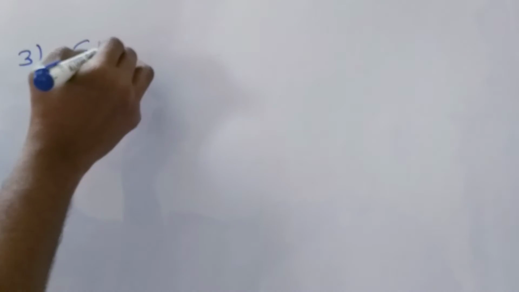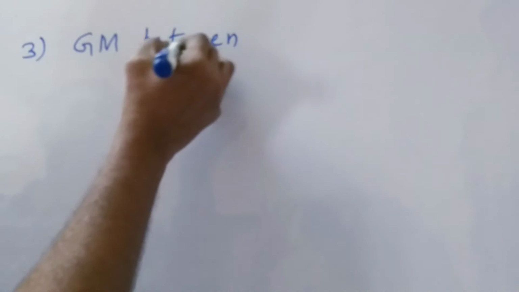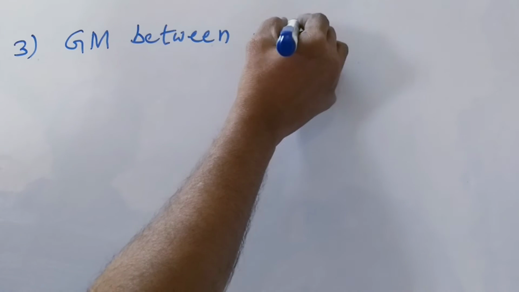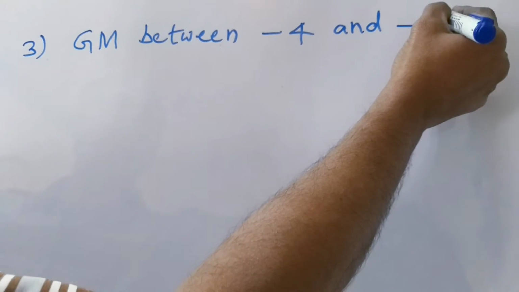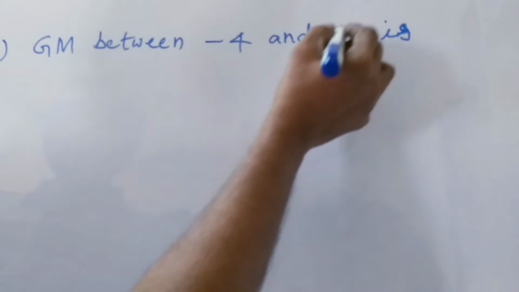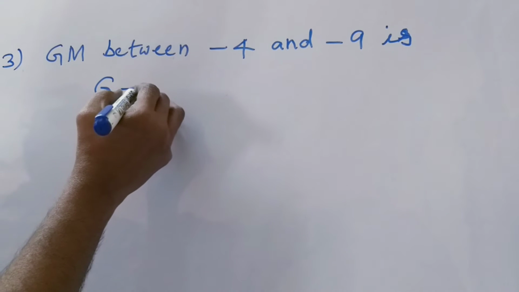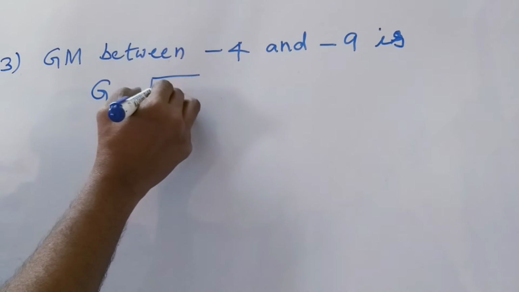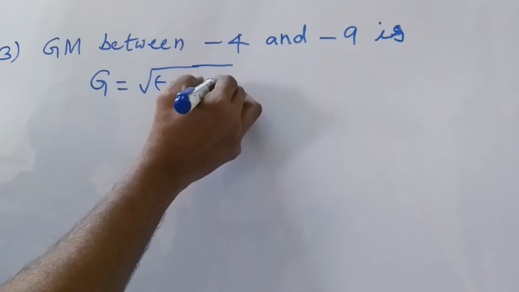Example 3. Geometric mean between minus 4 and minus 9 is: G is equal to square root of minus 4 into minus 9.